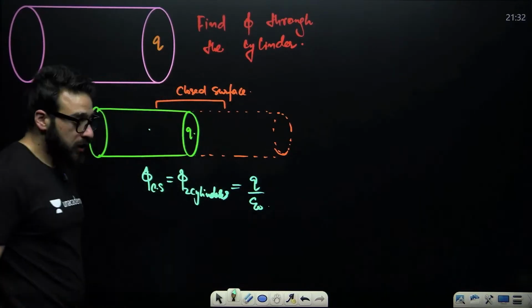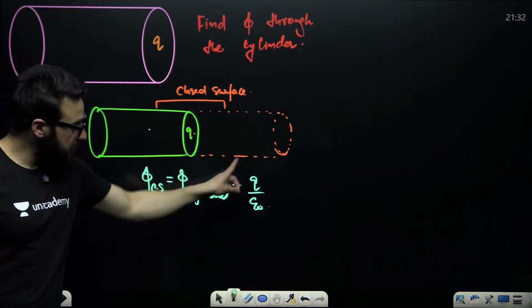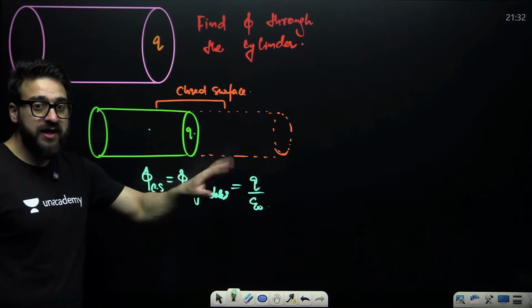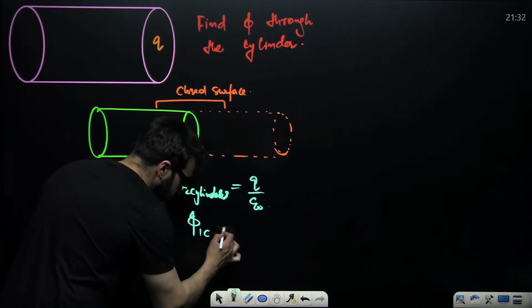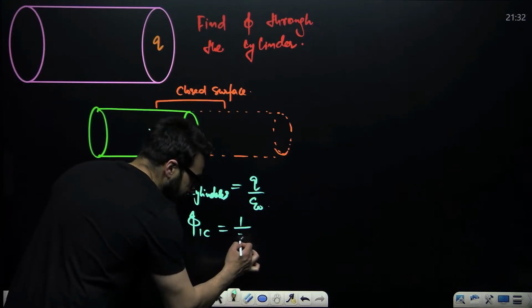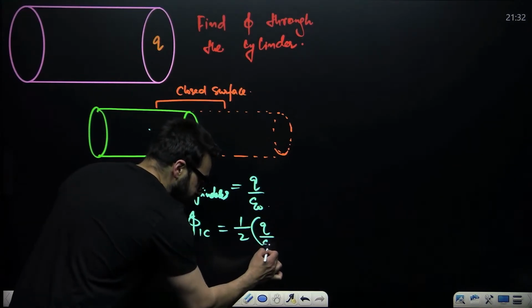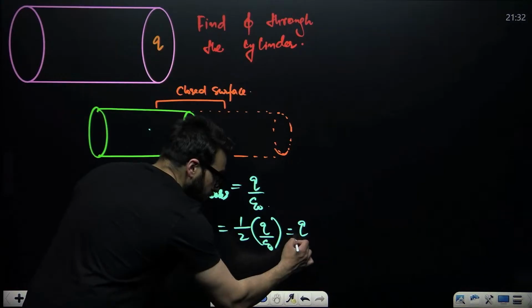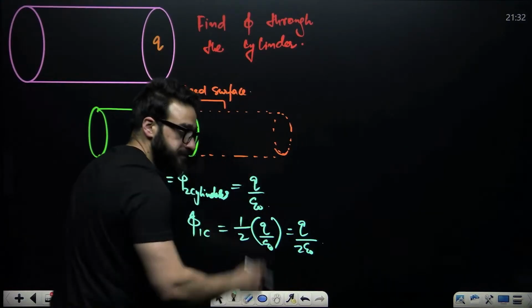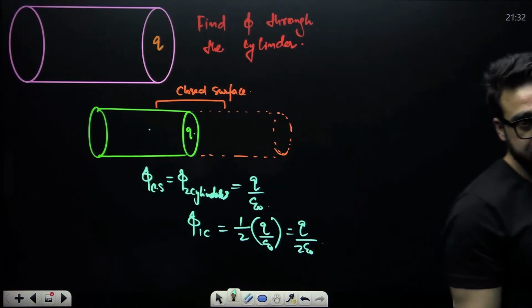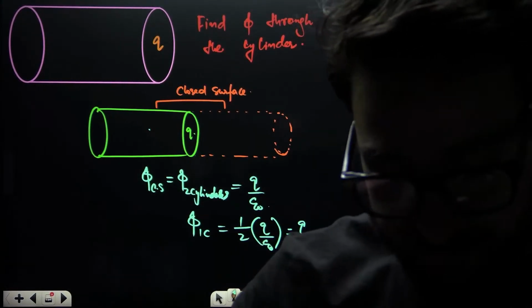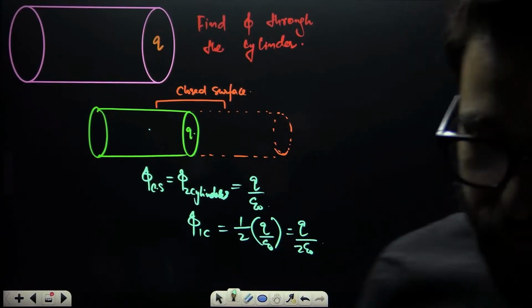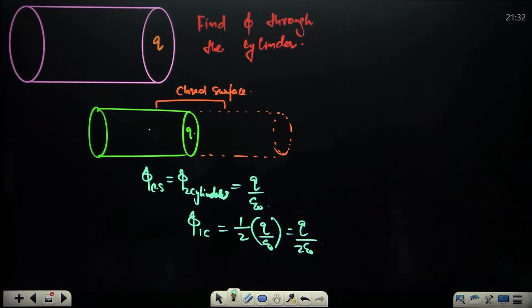Now tell me, through two cylinders, this much is the flux. Through one cylinder, how much will be the flux? Half of this one. So the flux through one cylinder will be 1 by 2 of Q by epsilon naught, that is Q divided by 2 epsilon naught.